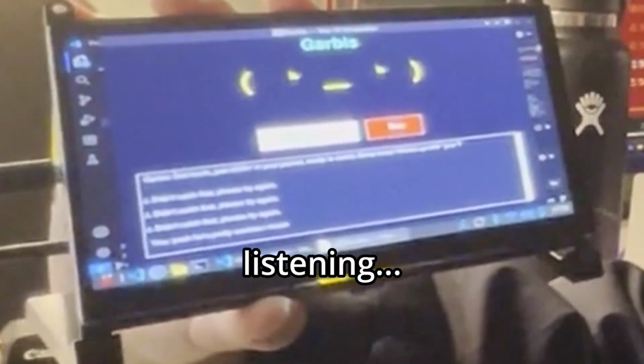Hey Garbus, what's up? Not much, just chilling in your pocket, ready to assist. Hell yeah. Yeah, he's pretty useless. I mean, beep boop. Yeah, I get it. Sometimes even the best robots have their off days. What's making him so useless today? Maybe I can help troubleshoot, or at least offer some robot solidarity.